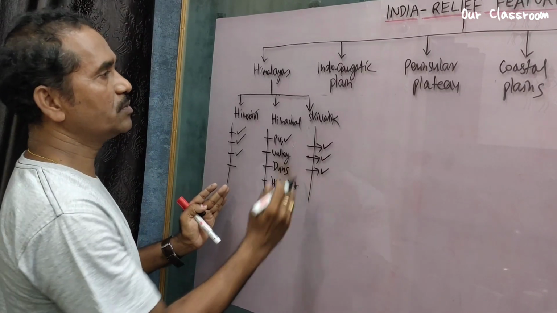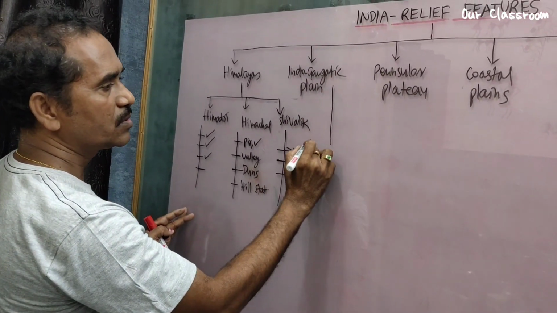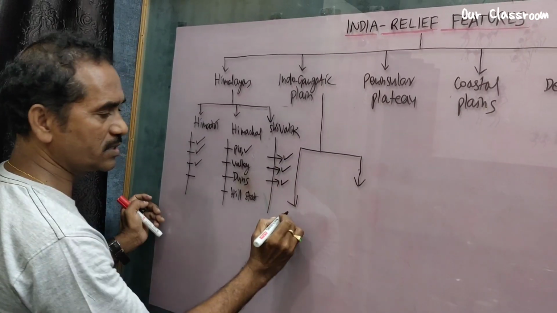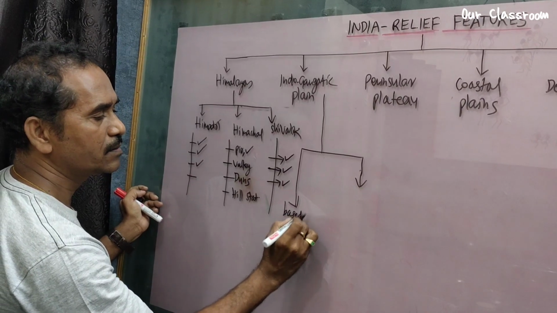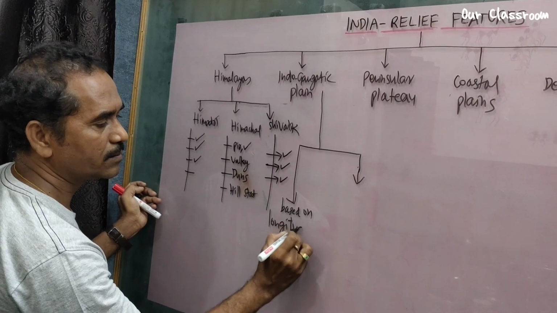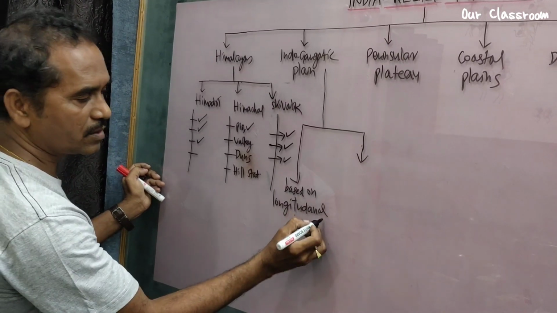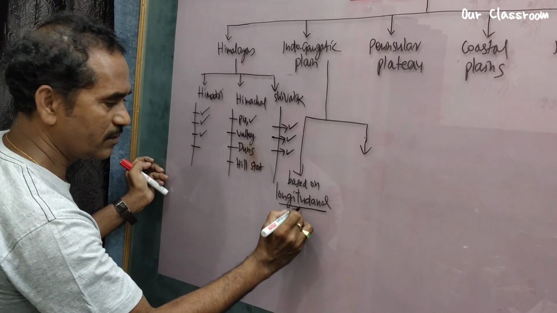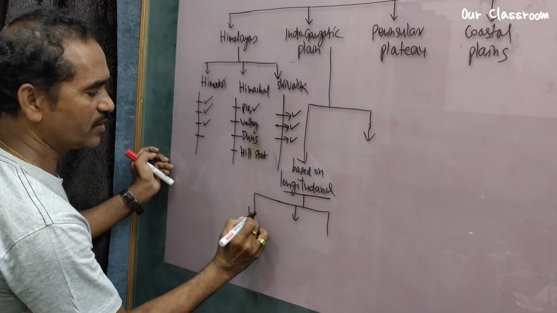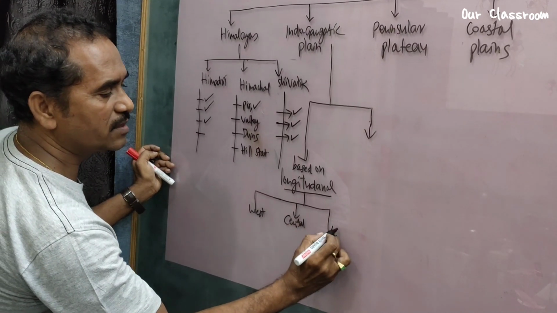Okay, now let's move on to the Indo-Gangetic Plains. We divide it into two types of divisions. One division is based on longitudinal, meaning vertical, division. So we divide it into three parts: western part, central part, and eastern part.